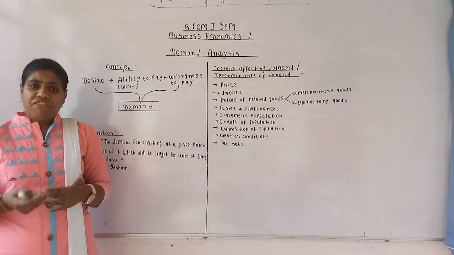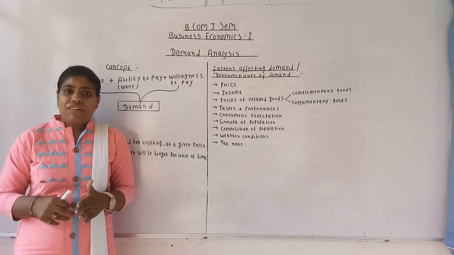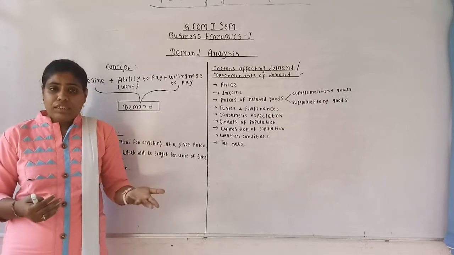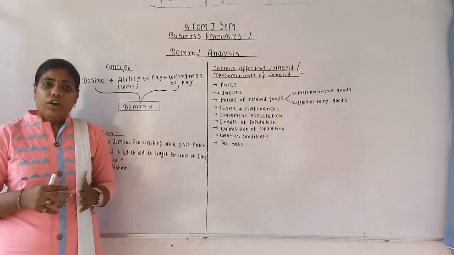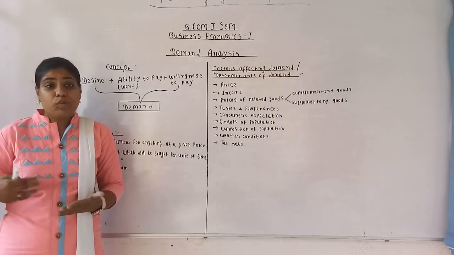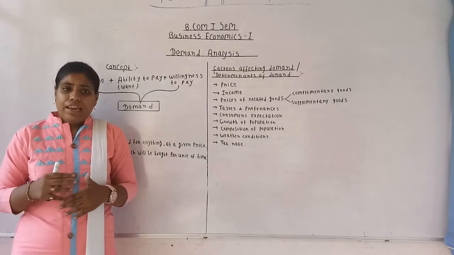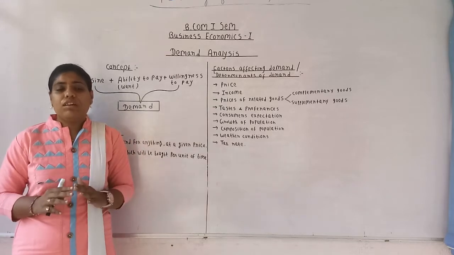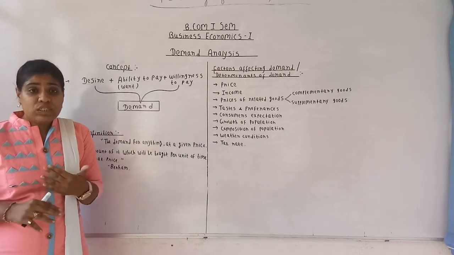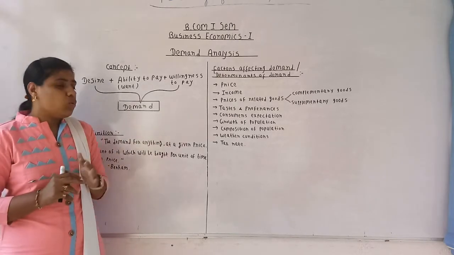Why? Because if I have the money, I can think that instead of buying a car, I do have some more important needs to fulfill. I can invest my money somewhere else from where I can get return, or I can buy a house with that money available. I can invest it in property, etc. So when I wish to have something and I have money to buy that particular commodity, but I am not willing to spend that money, it remains want only.